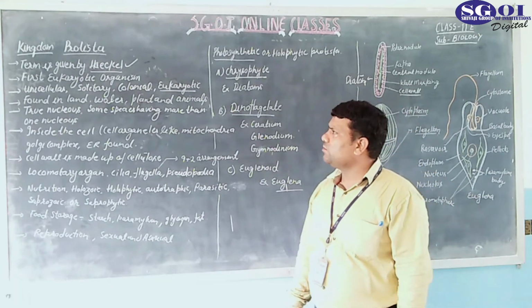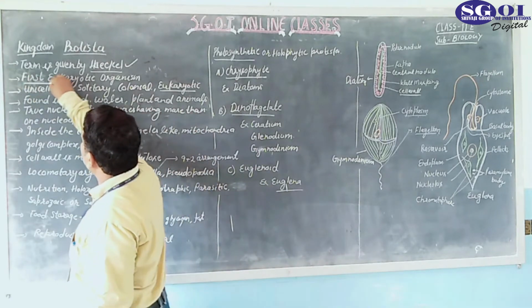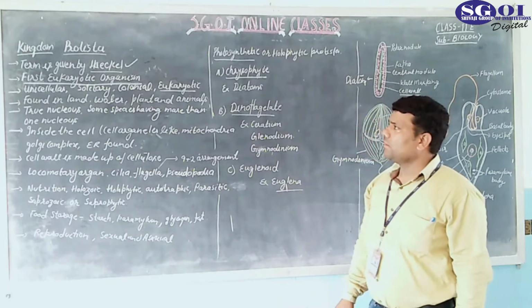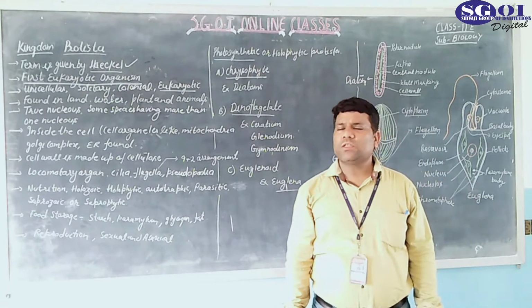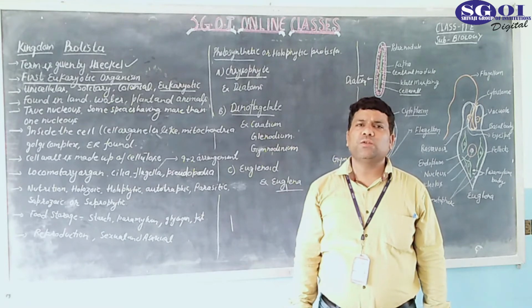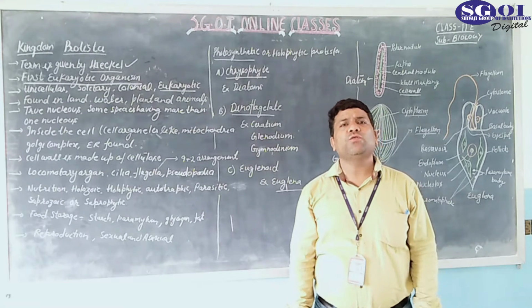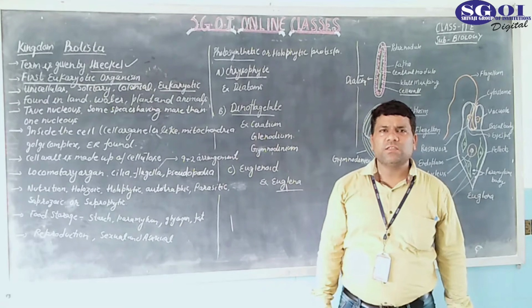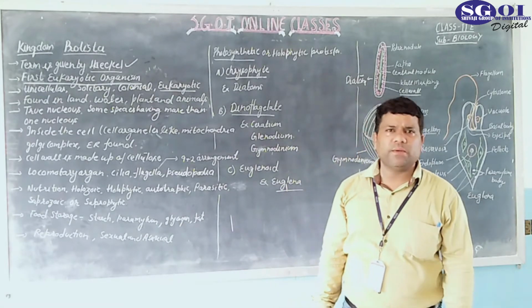What is the meaning of eukaryotic? You know that eu means true and karyon means nucleus. It means a type of cell which has a true nucleus. In the previous lecture I told about the incipient nucleus, a type of primitive nucleus in which a nuclear membrane cannot be found.